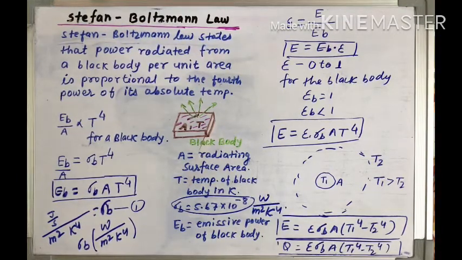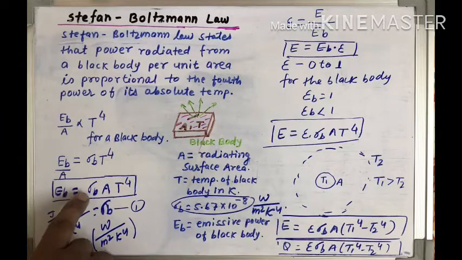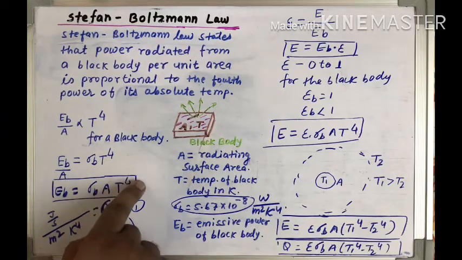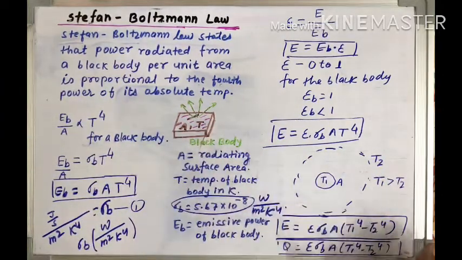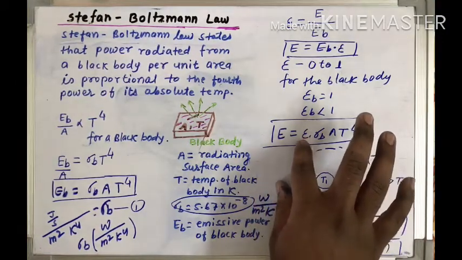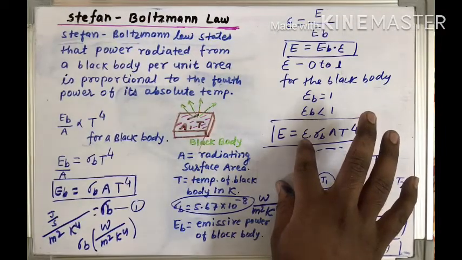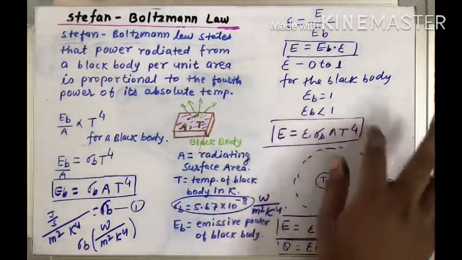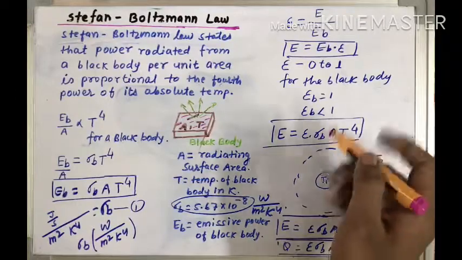The two things which we should take very carefully are these. If we are applying this law for the black body, then the equation will be sigma B A T to the power 4. And if we are applying this Stefan-Boltzmann equation for the real body, then a constant epsilon will appear, and this is a dimensionless number.